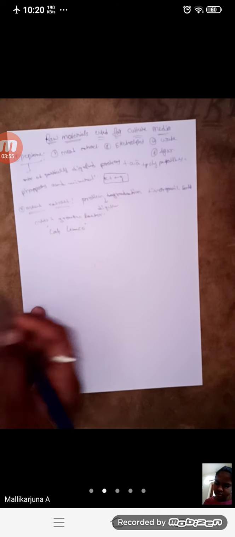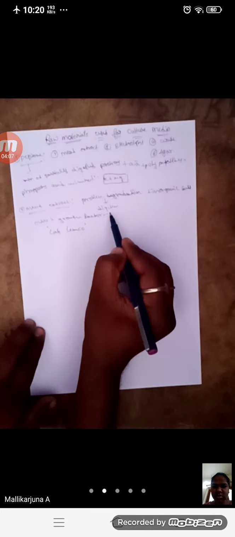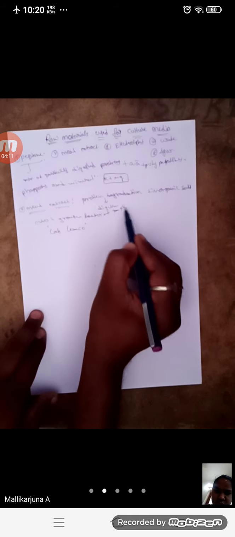Meat extract is commercially available in the market as Lab Lemco. The meat extract contains protein degradation products, inorganic salts, carbohydrates, and some other growth factors. What are growth factors? Growth factors are things like temperature, pH values, etc.